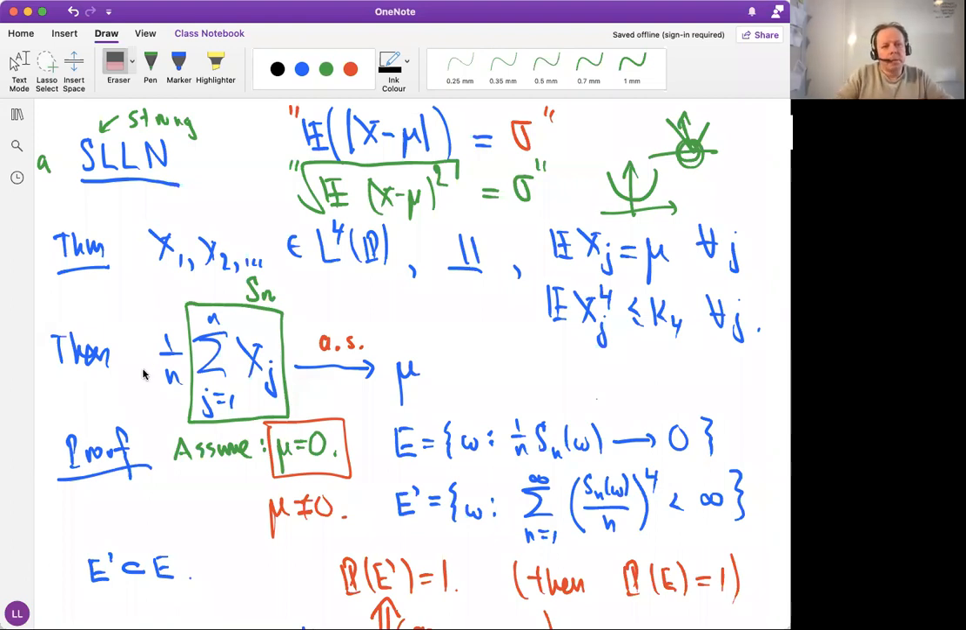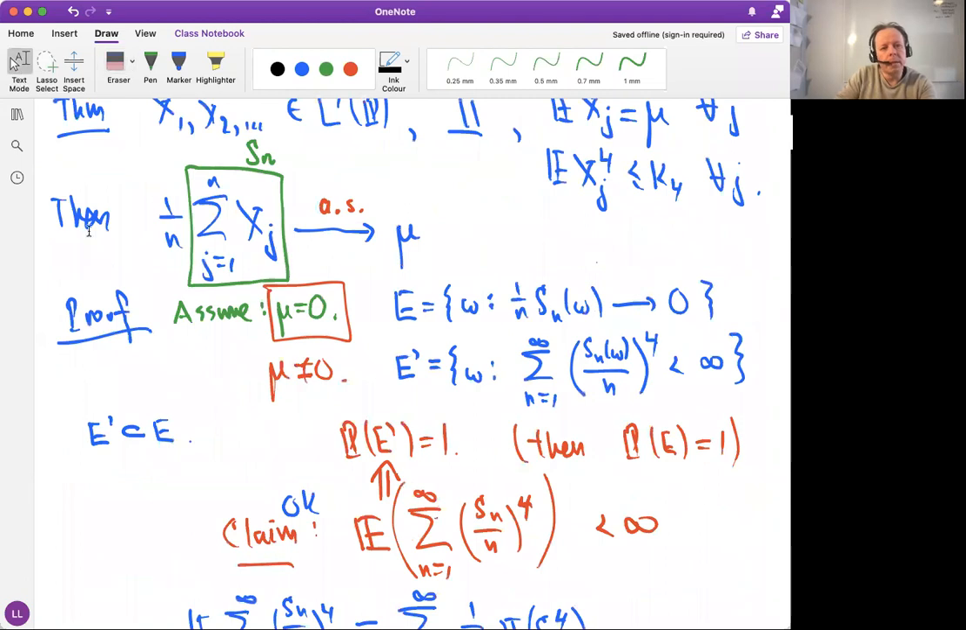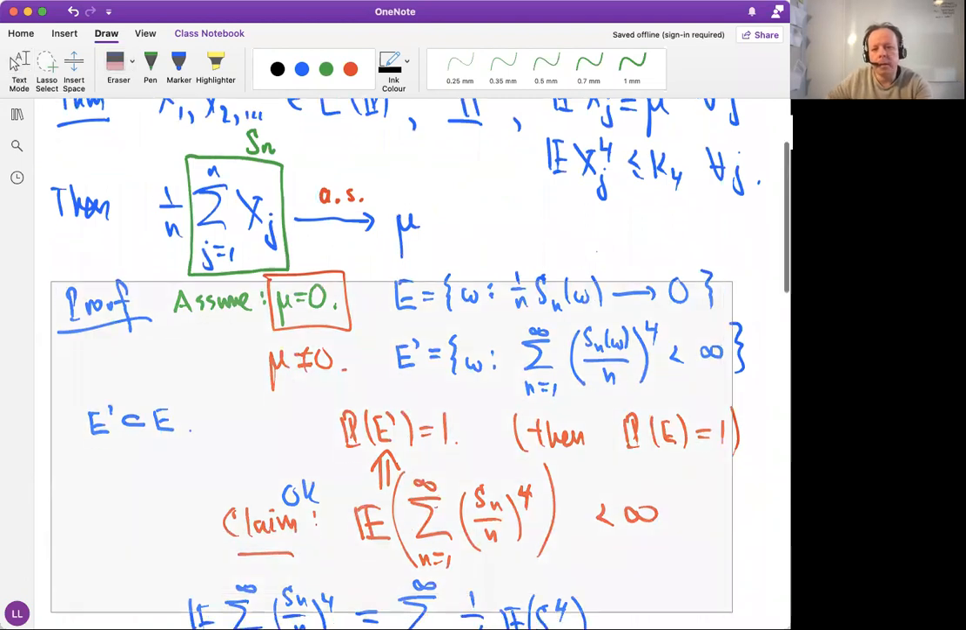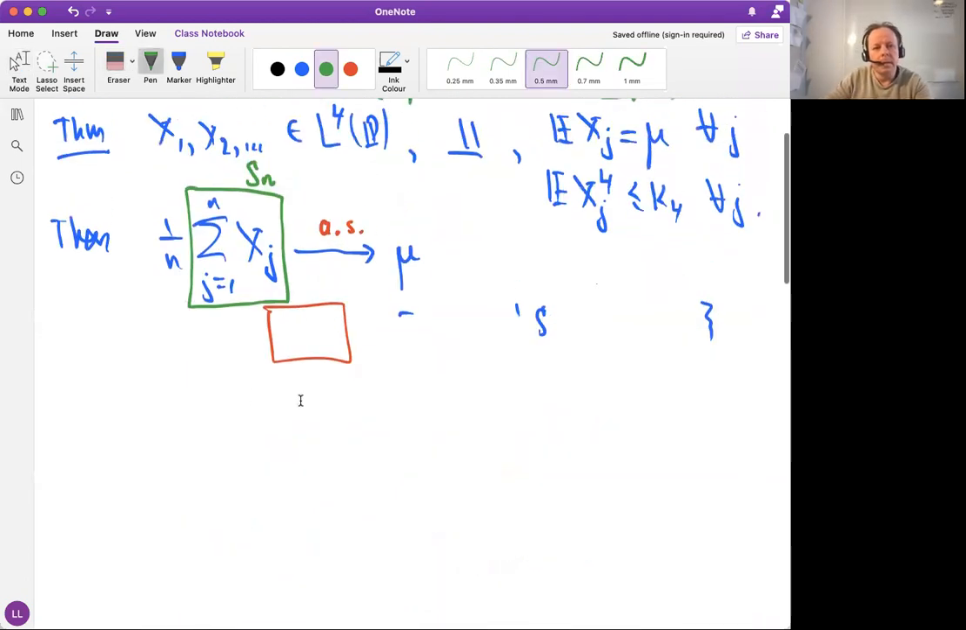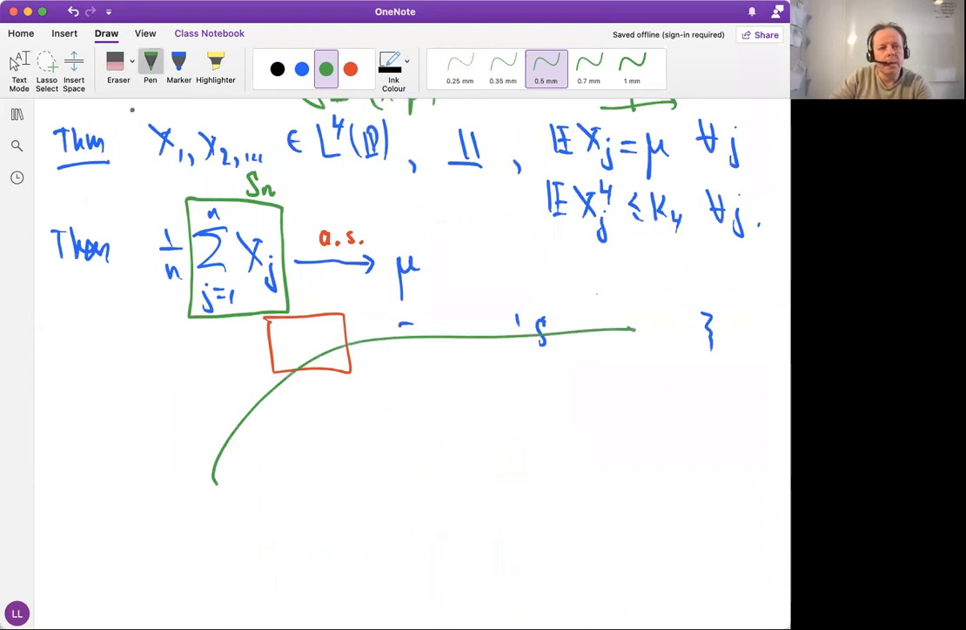But before we stop, before you run away, let me say one more thing about this theorem, because actually this is not the best theorem that you can prove. This is actually a little bit of a soft version of the theorem.